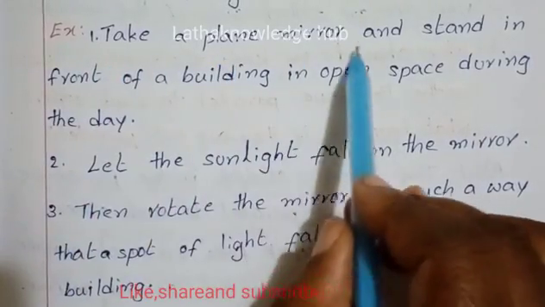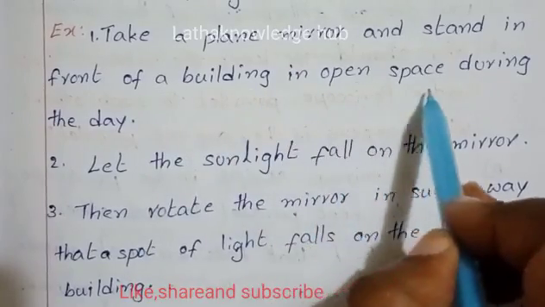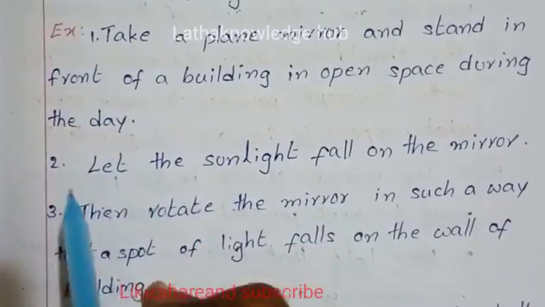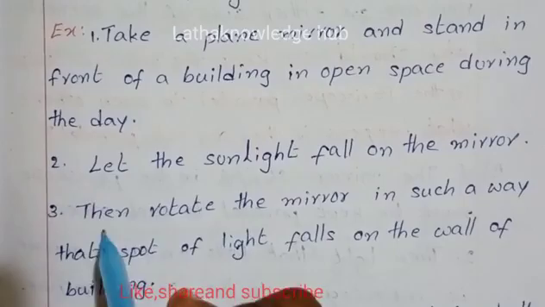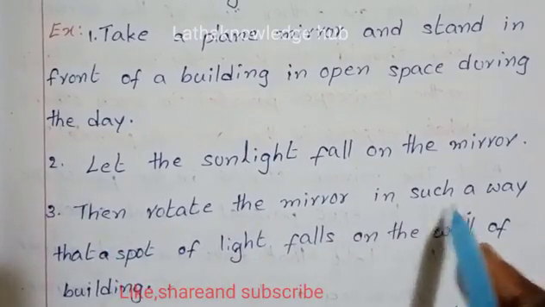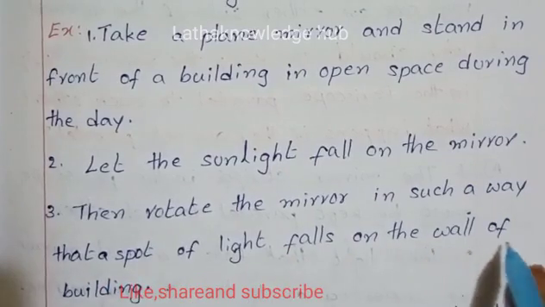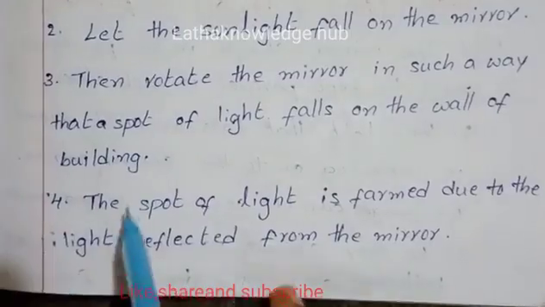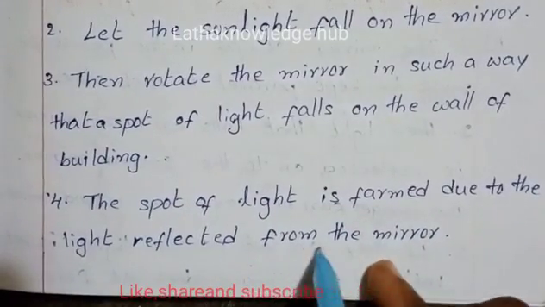take a plane mirror and stand in front of a building in open space during the day. Let the sunlight fall on the mirror. Then rotate the mirror in such a way that a spot of light falls on the wall of the building. The spot of light is formed due to the light reflected from the mirror.